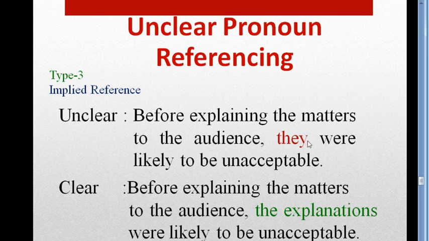Okay, here in the previous, unclear sentence, I have used they. They doesn't clear the meaning of the sentence. So here the word, the explanations, is a definite noun, where there is a hint in the sentence that this is appropriate. The explanations is the appropriate word for this sentence to make the sentence meaningful. So in this case, implied reference, we have to use a noun, not a pronoun.